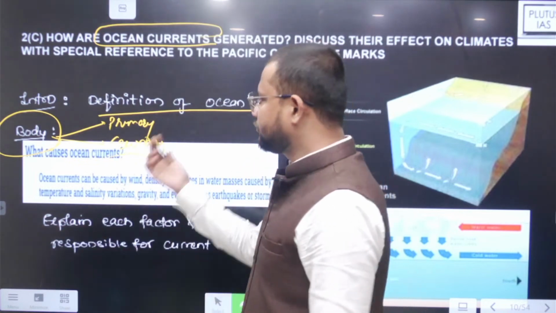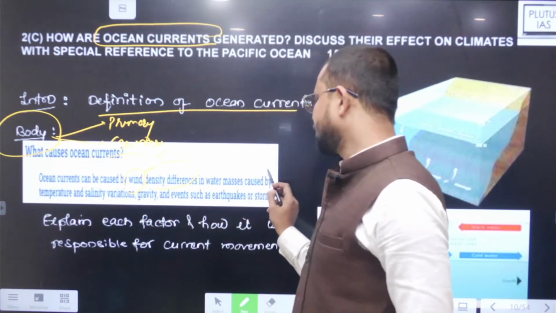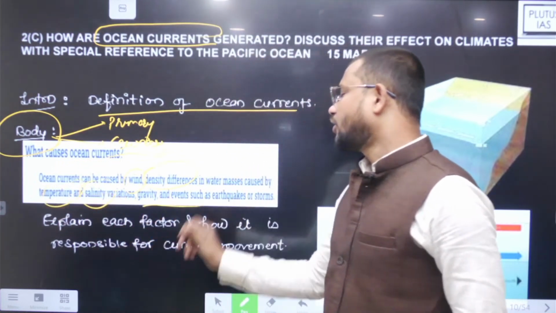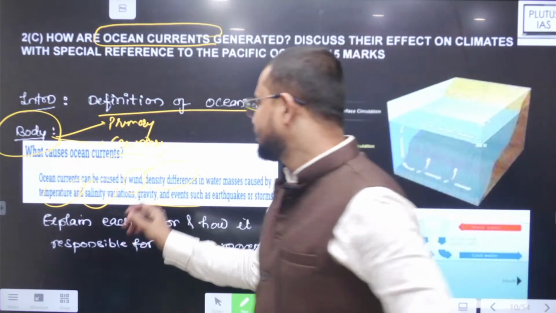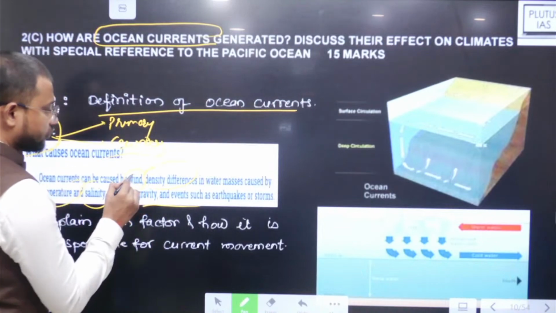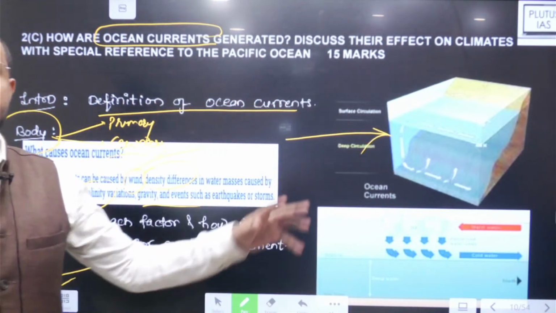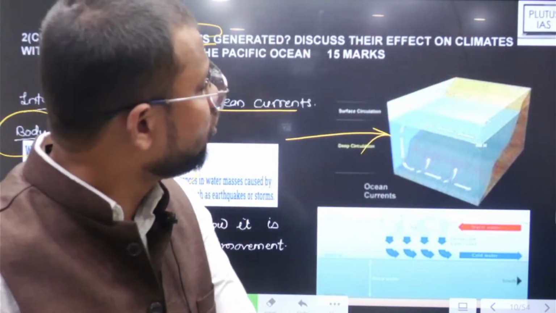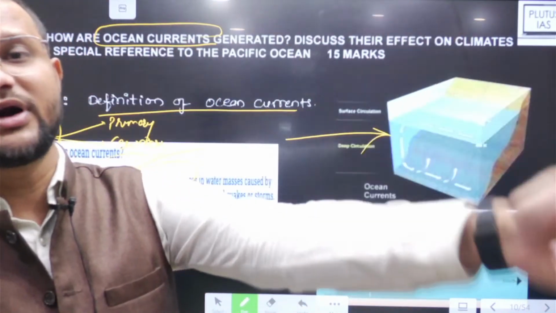So primary forces are winds, density differences, gravity, Coriolis force and temperature. These are all responsible for ocean current formation. अब इस पे क्या कर सकते हो? See, then write how wind is responsible for ocean currents. Like you can connect it with the Indian Ocean, the north equatorial Indian Ocean current. You can connect it with the Kuroshio current as well, right?